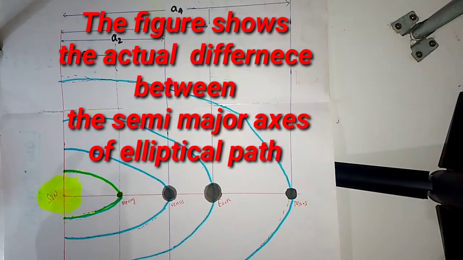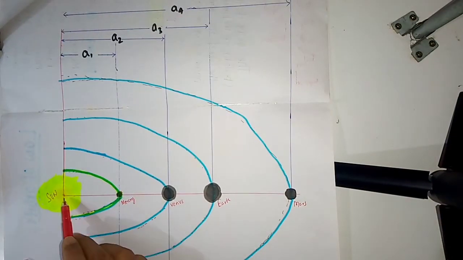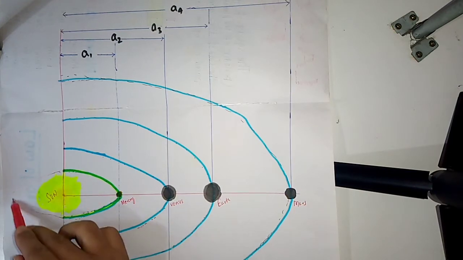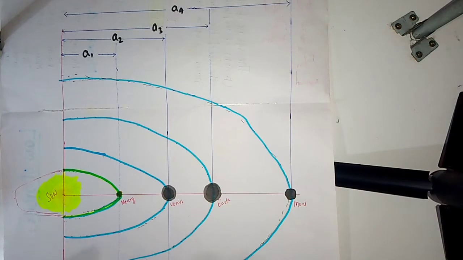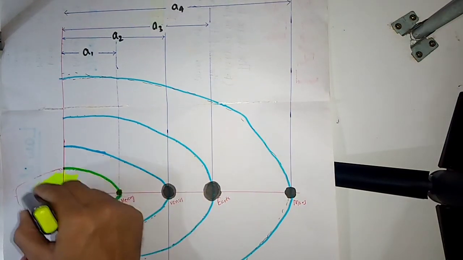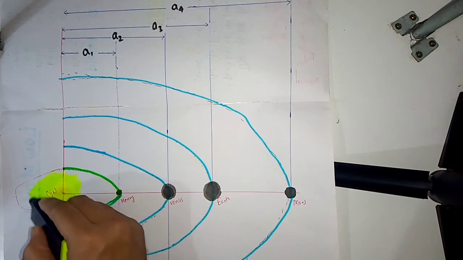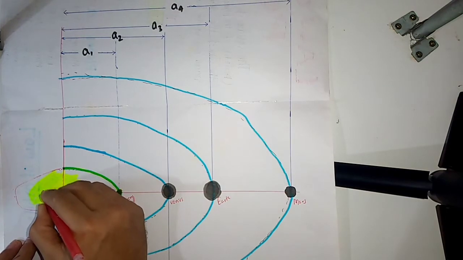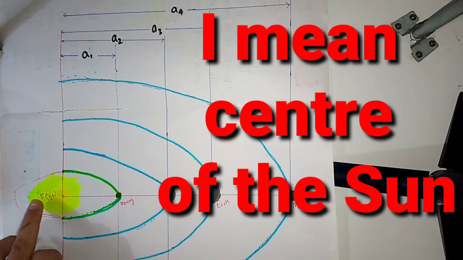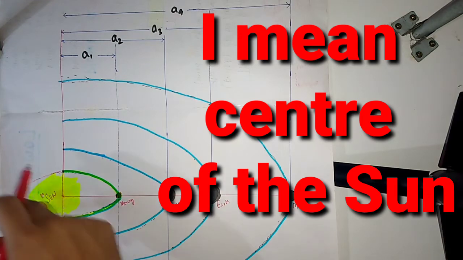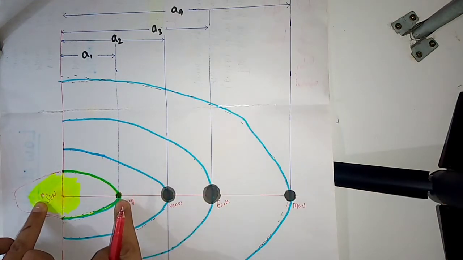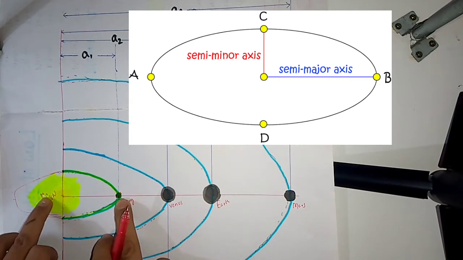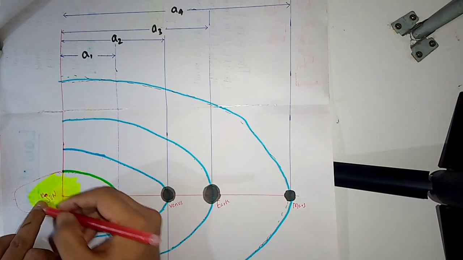Because my paper is full, I cannot take it further. So this is the semi-major axis. If you form a complete ellipse, you know the Sun will be here at some place at one of the foci, and this is the complete major axis, and half of this major axis is the semi-major axis. Okay, the Sun is here at one focus.